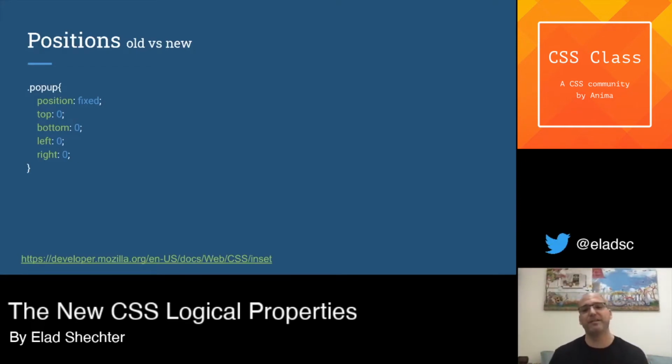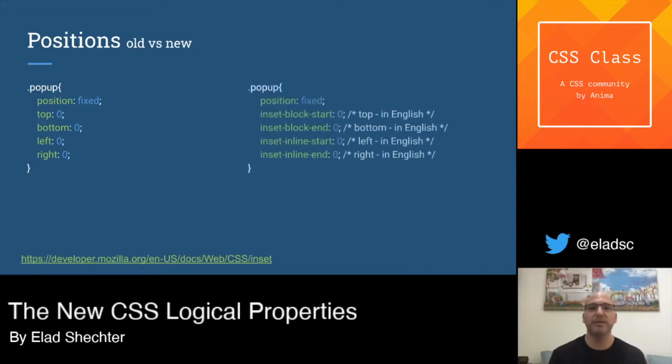And you may think that you will need to create it now in this way: position fixed with all four new property names with the logical naming convention. But think for yourself why in properties like margin you have margin right, margin bottom, margin left, margin top, but you can write only margin, the shorthand.